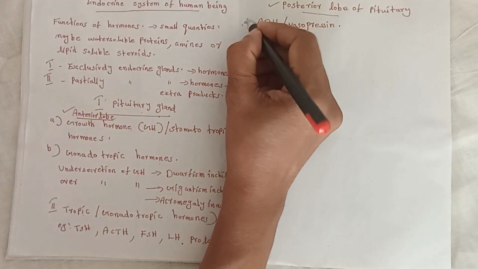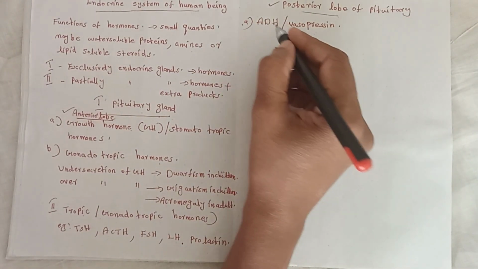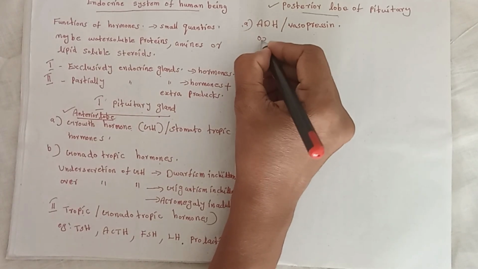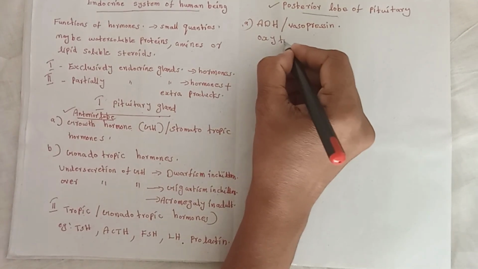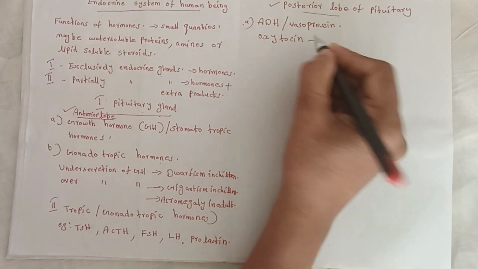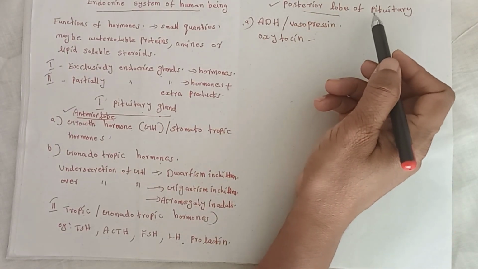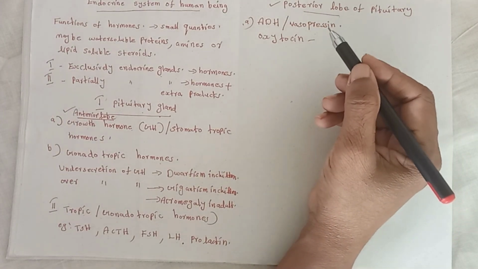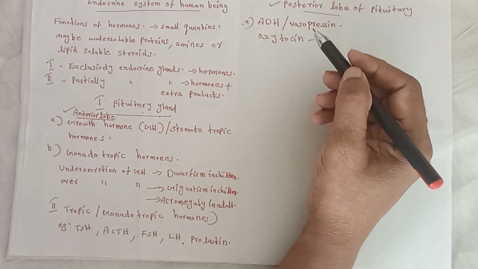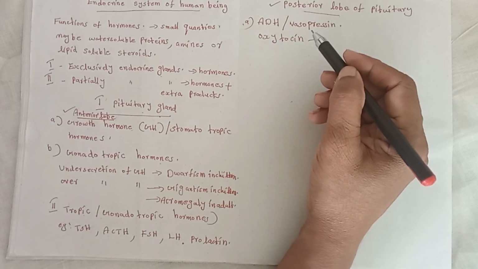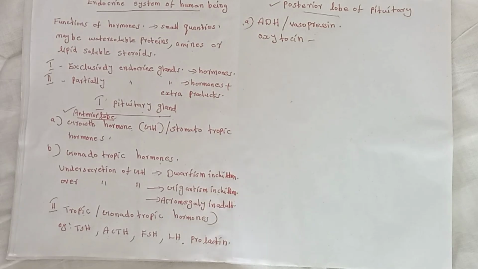Second, oxytocin. Oxytocin is a hormone that is produced by the posterior lobe of pituitary. The oxytocin stimulates contraction of uterus during childbirth.